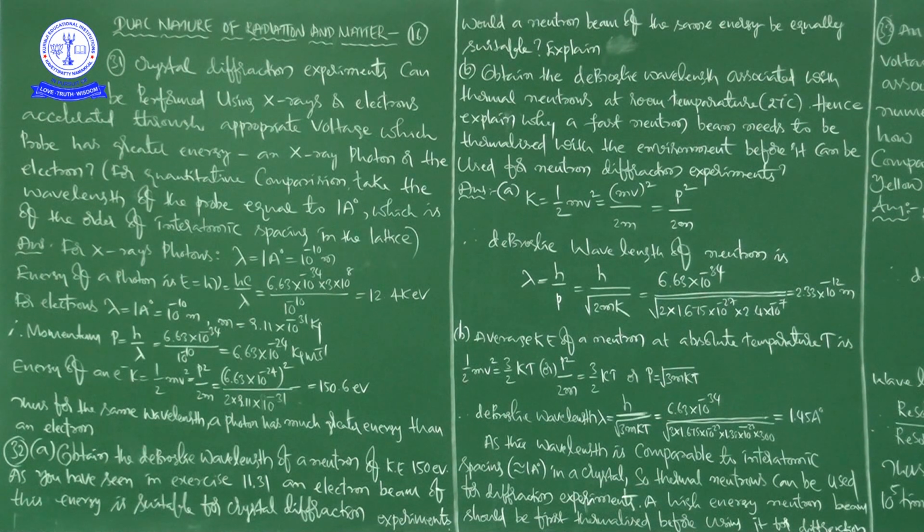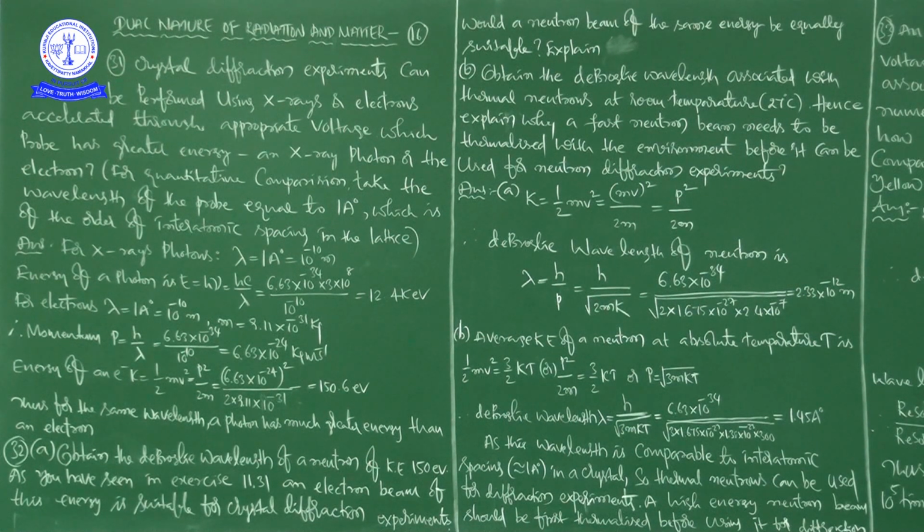That value you will get in joules. If we convert into electron volts, then you will get 150.6 electron volts. And how to convert joules into electron volts? Just by dividing by 1.6 into 10 to the power of minus 19.